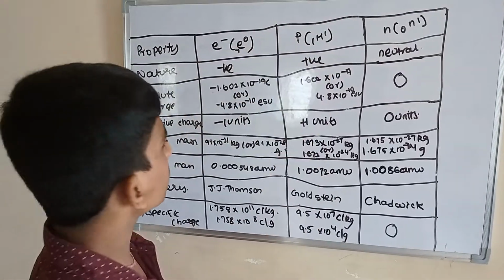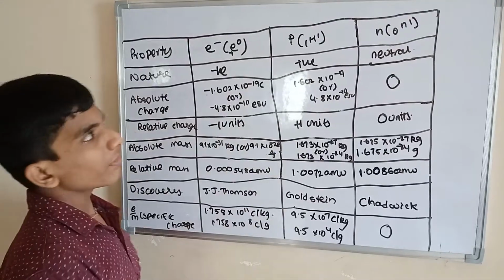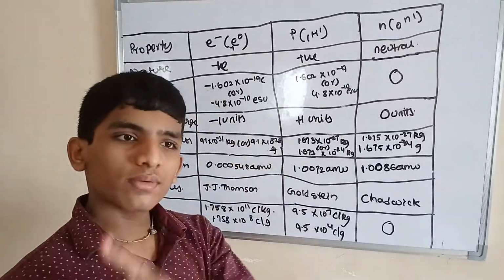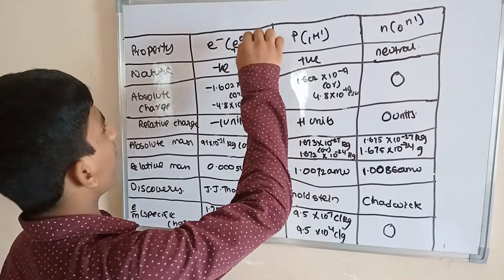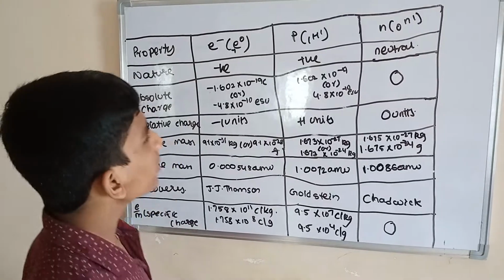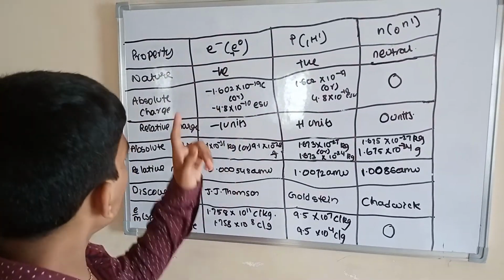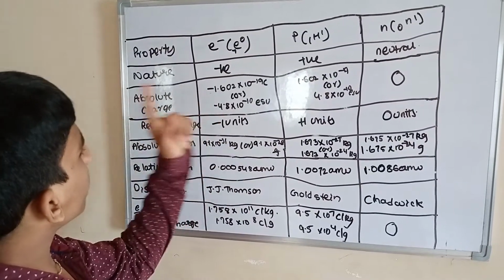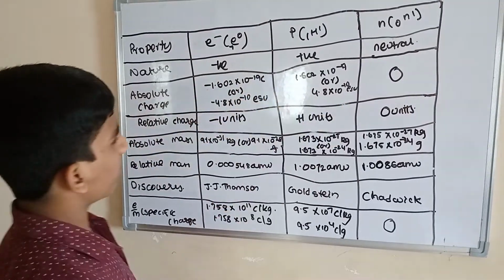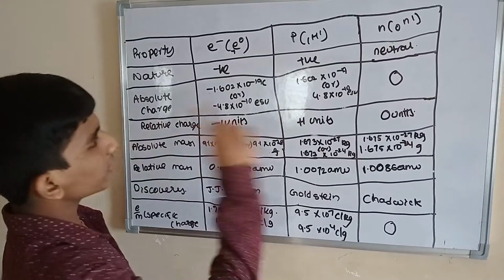Next, proton. What is its nature? Positive. To remember the charges of electron and proton, you should learn even one of them, because this is negative and this is positive. If you remember the electron's charge, then we write positive here. We can see the magnitudes are the same, but their nature is different, negative or positive.